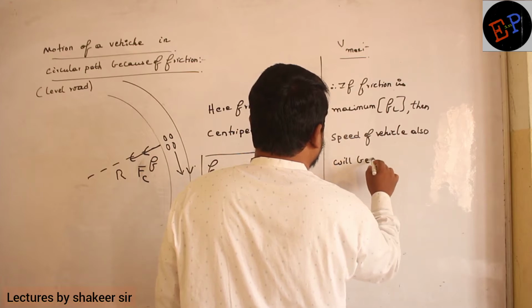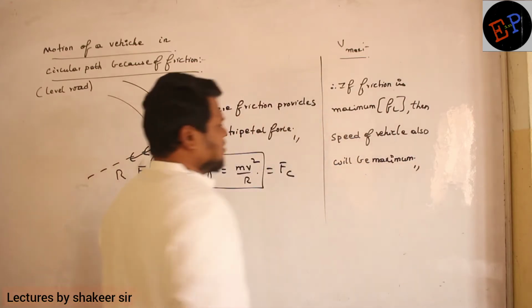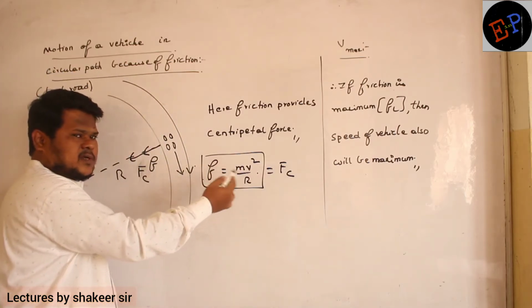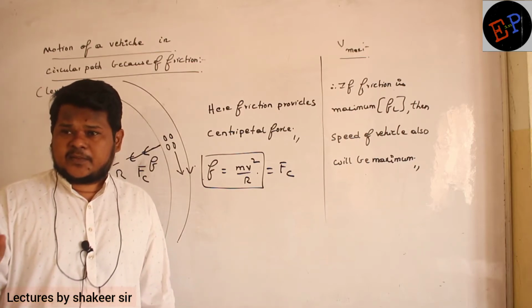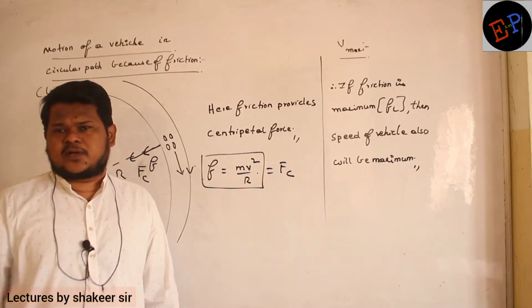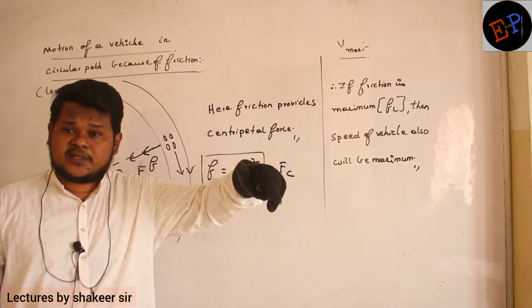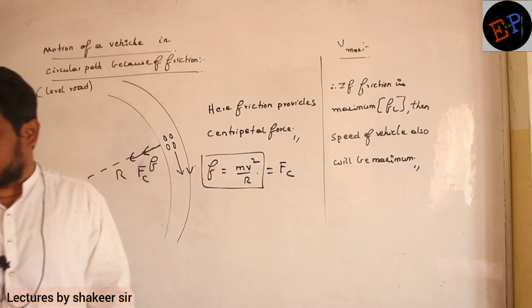That's it, no? Are you able to understand? So if friction increases, velocity also can be increased. But friction, is it unlimited? No. Friction is always a very small quantity. So the velocity with which I can move in a circular path is also limited only. More than that velocity we cannot move in a circular path.